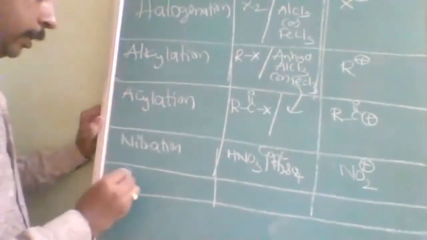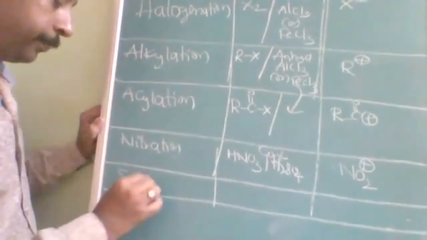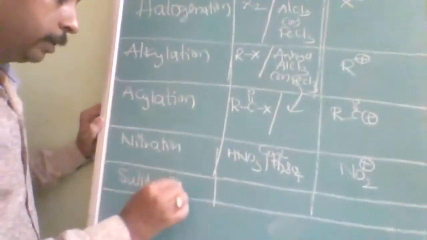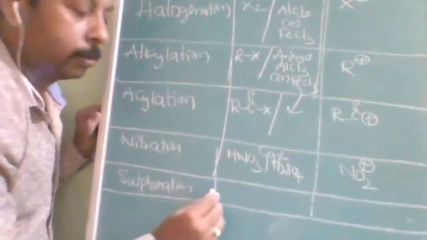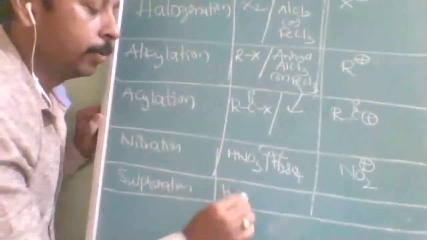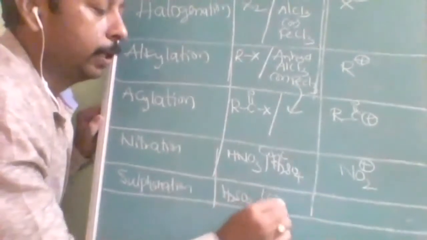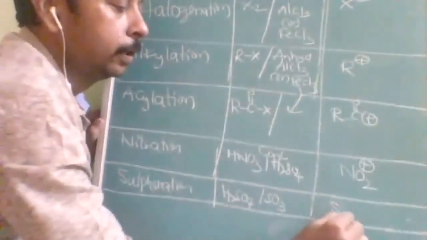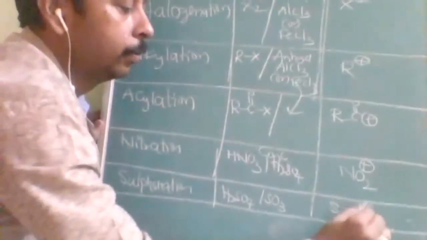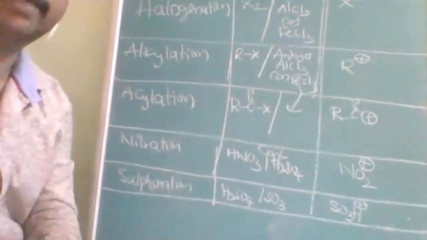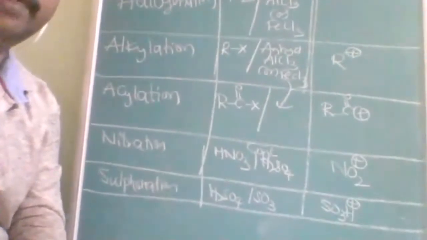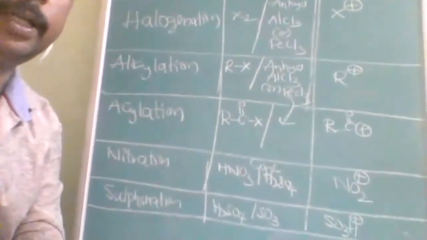Next is sulfonation, and it is going to be H2SO4 and SO3. What is the electrophile? SO3H positive. Okay. So these are the reagents which are required, and this is the summary of electrophilic substitution.